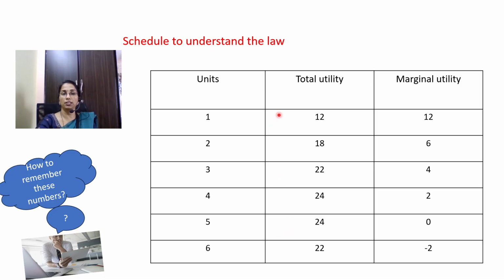You can observe in this table, under the total utility column, that the total utility is increasing as the consumer increases the units of consumption. Till the fourth unit the total utility is increasing. When he consumes the fifth unit, the total utility is not increasing; instead it remains constant, the same as that of the fourth unit.